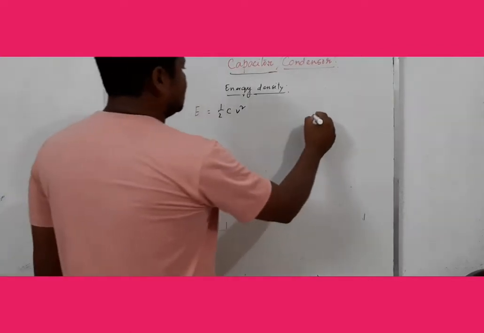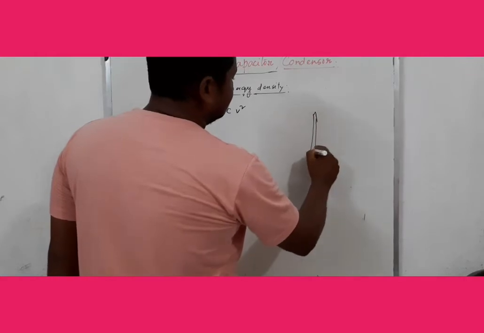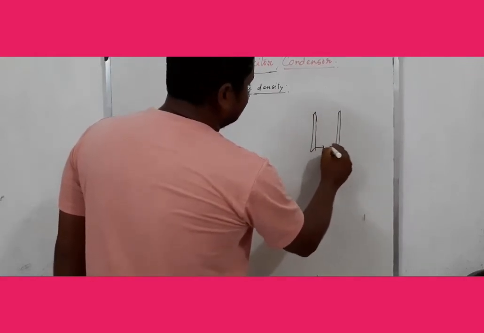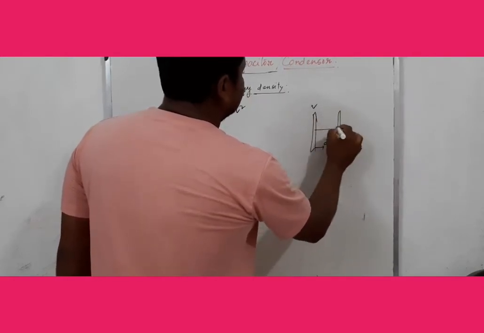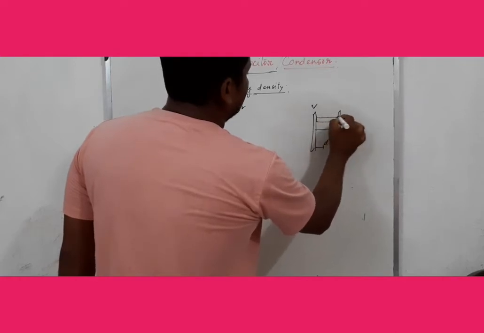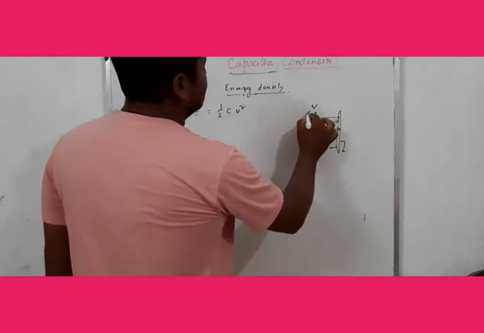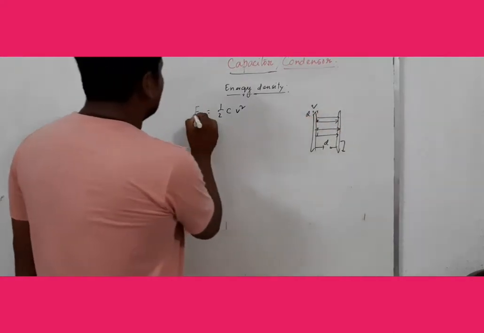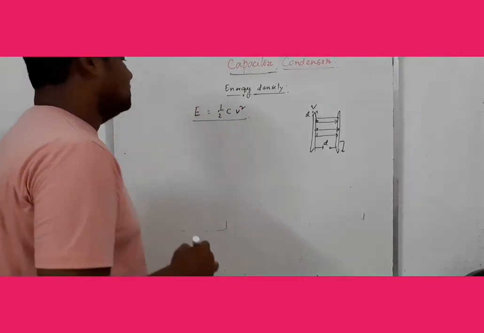Two plane parallel conductor sheets are kept at a distance d with voltage V, there is a uniform electric field between the two plates, and Q is the charge given to the system. So the energy of the system is half C V square.